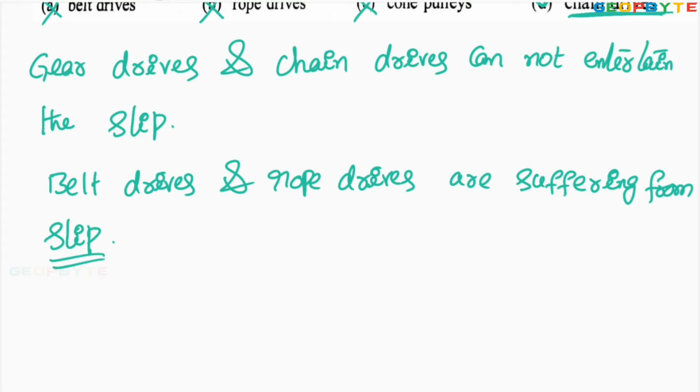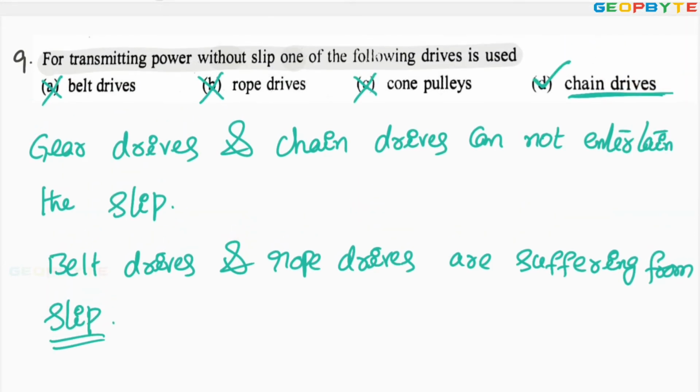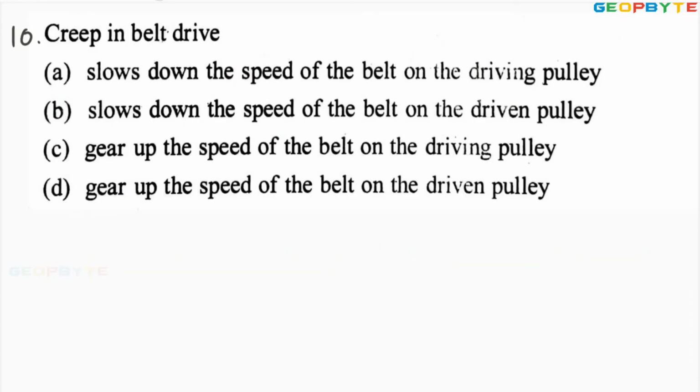I hope you got my point. Anyhow, for avoiding the slip, you need to select either gear drives or chain drives. Option D is absolutely correct. Let us go for one more problem. Look at the 10th problem.